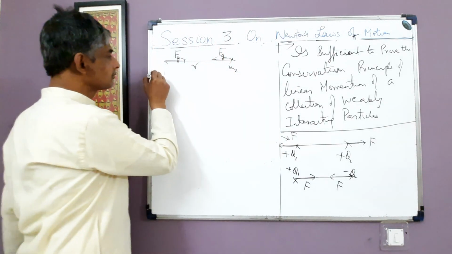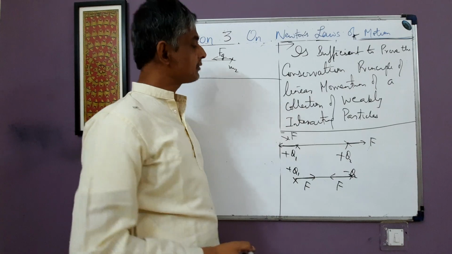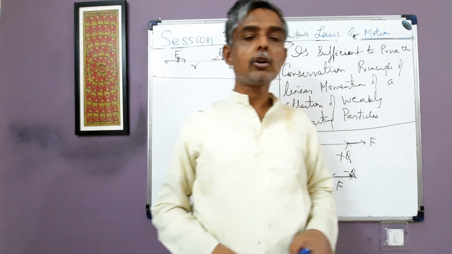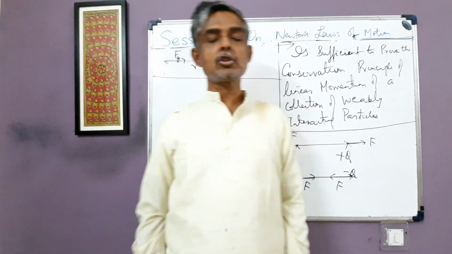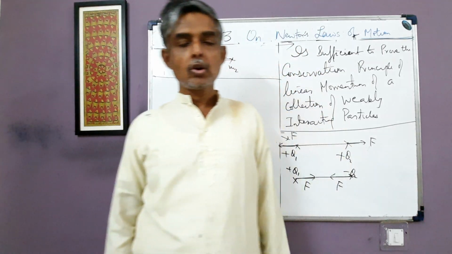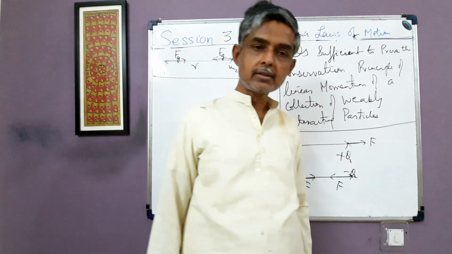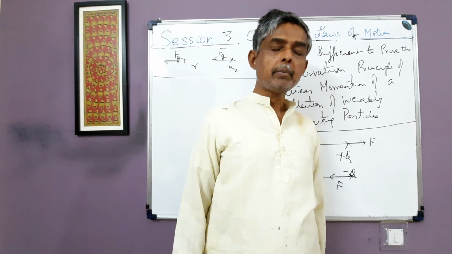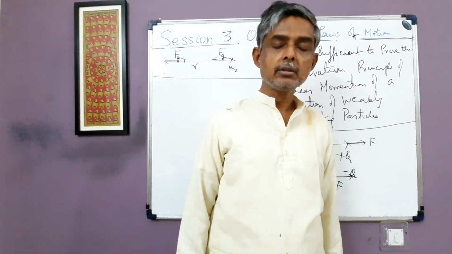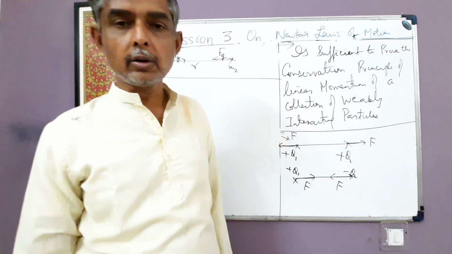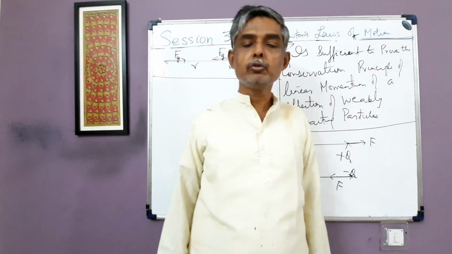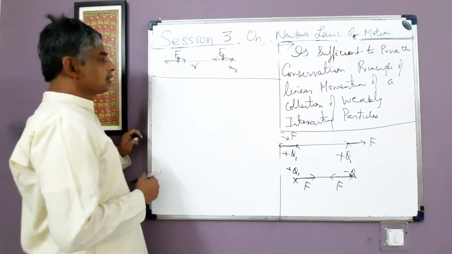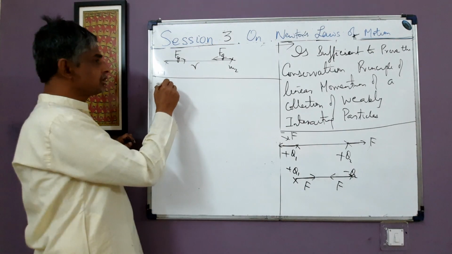Alright, fine. Now what is the significance of the strong version of Newton's third law? The strong version of Newton's third law is sufficient to prove the conservation principle of angular momentum of a collection of strongly interacting particles. What does the word strongly interacting particles mean? A pair of particles exerting forces on each other as per the strong version of Newton's third law. So, the strong version is sufficient to prove